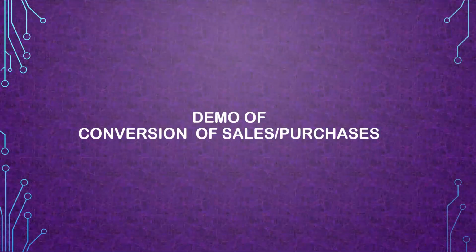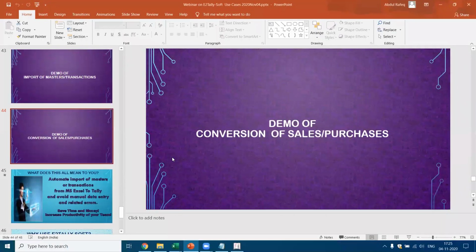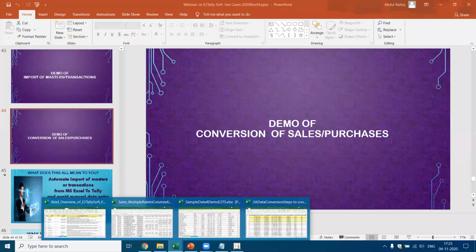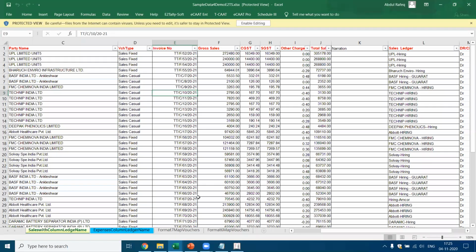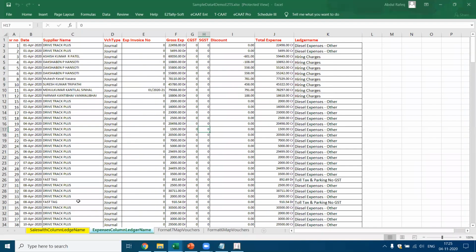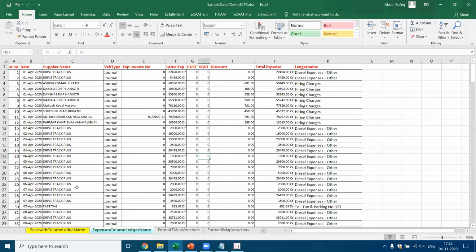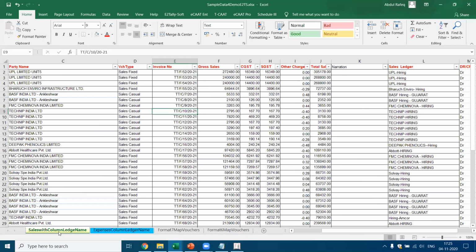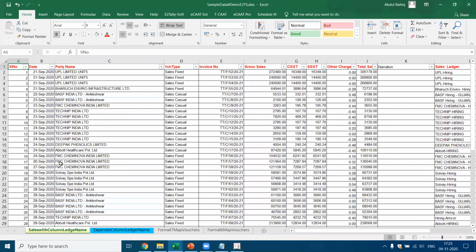For example, I want to look at a demo of conversion of sales and purchases. Let me pick up the data here. I got this Excel file. Now here, let me go to one sample file. It's important to understand what the data elements are before doing the import. Now this is a very interesting case. Now if you see here, let's look at this.